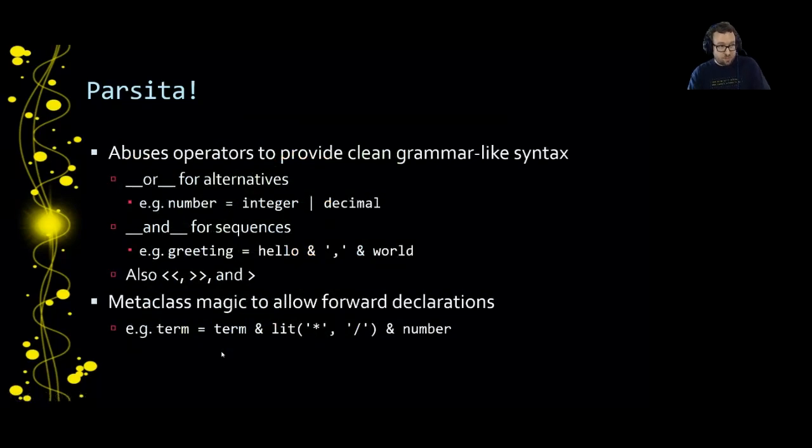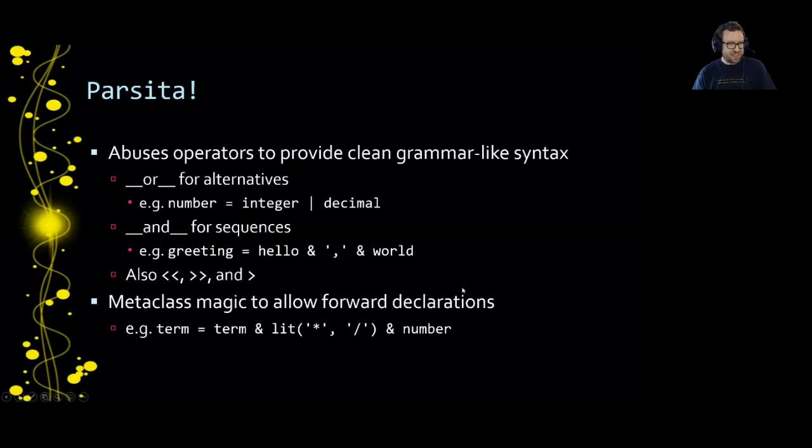Like all good parser combinator libraries, Parsita implements operator overloading to provide its clean grammar-like syntax. The or dunder method is defined to provide alternatives. A number is an integer or a decimal. The and dunder method is defined to provide sequences. A greeting is a hello, followed by a comma, followed by world. And there's some other operators that we'll talk about later.